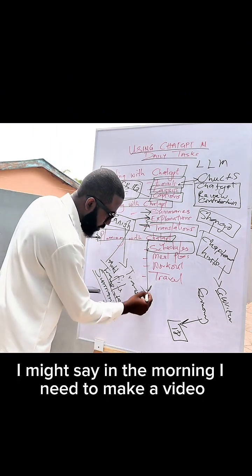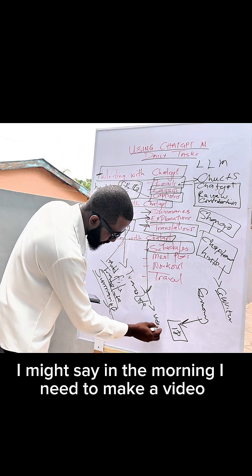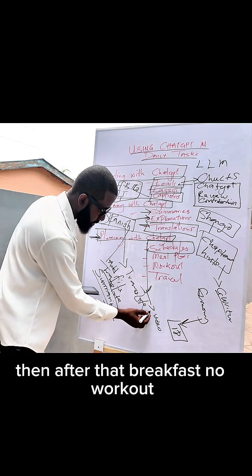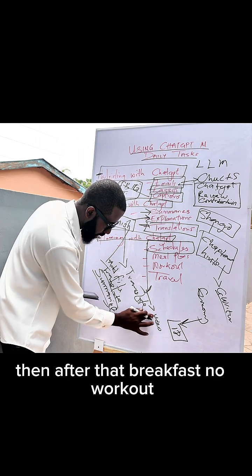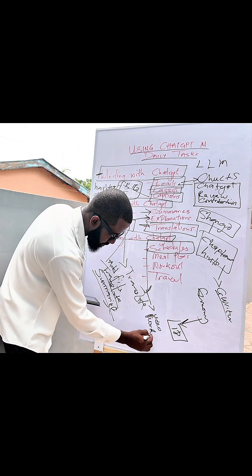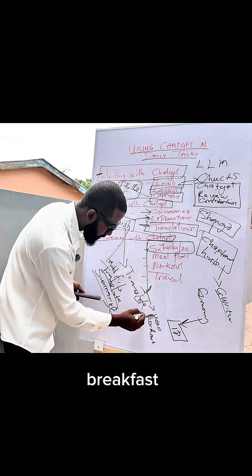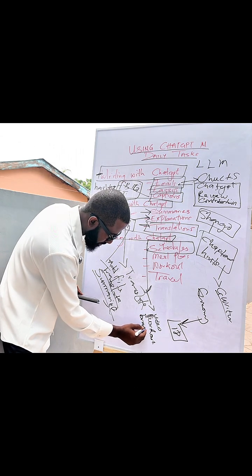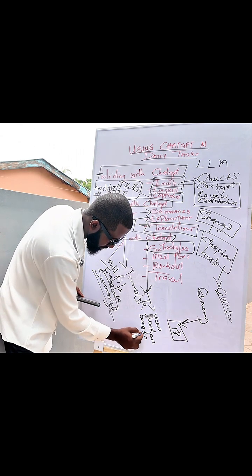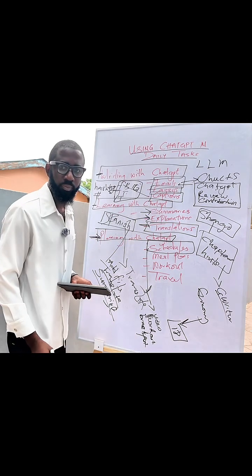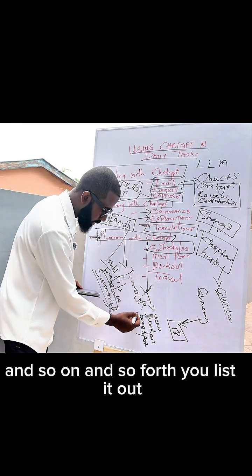I might say in the morning I need to make a video. Then after that, workouts. Breakfast. And so on and so forth. You list it out.